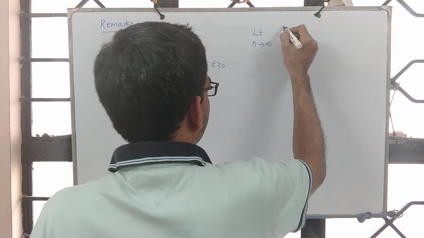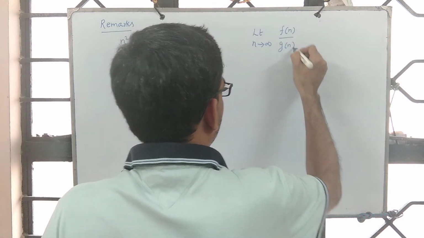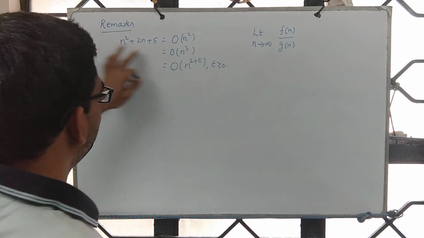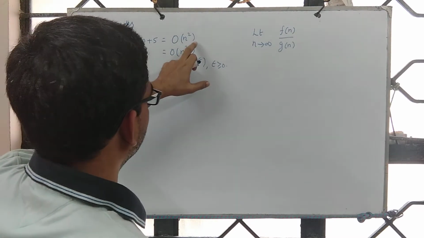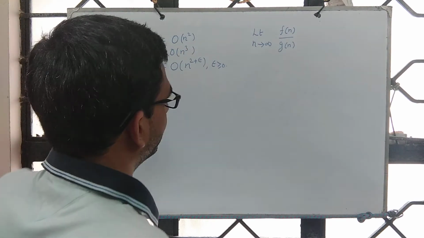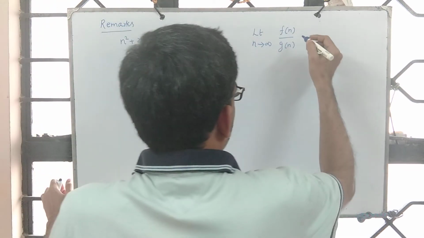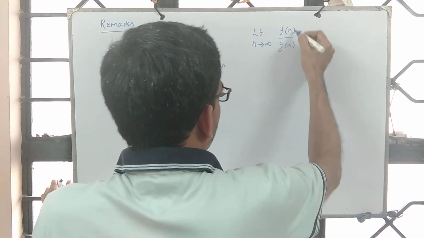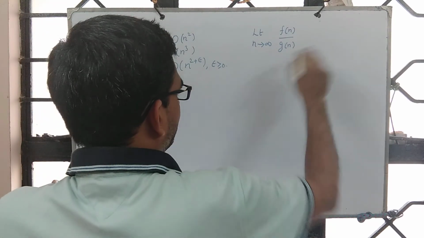So limit n tends to infinity, look at f of n by g of n. For all of this, f of n divided by g of n is n square, and f of n divided by n cube, and so on. So what is it that we will get? Suppose both are of the same growth, then on simplification you get some constant.